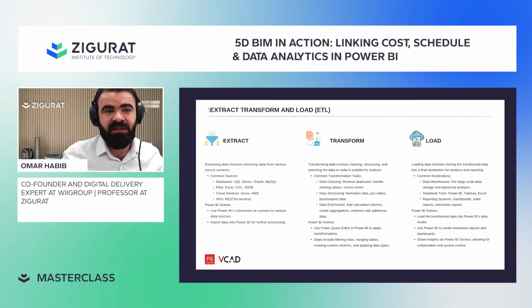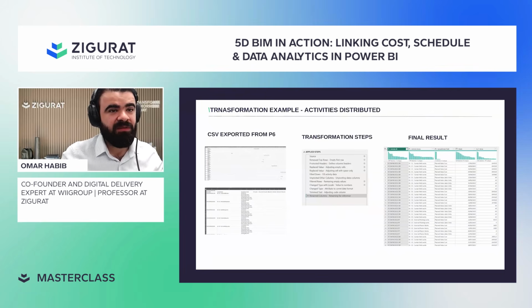Then load. Load means bring all your linked data together to your report view, or then start doing the data modeling exercise on it. I'm trying to be very high level here because this needs a lot of explanation, but this is the process you are using inside Power BI to get your data connected.